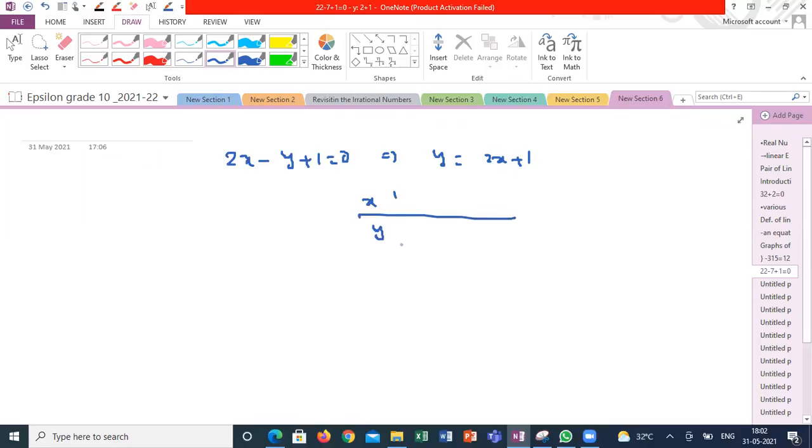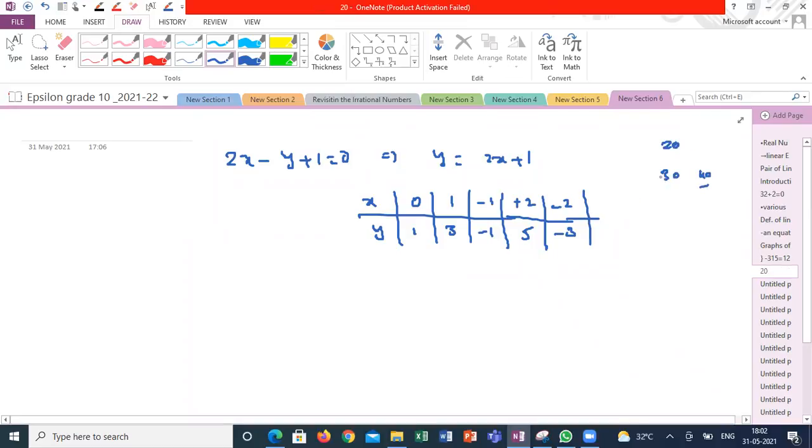X, y. If x is equal to 0, y is equal to 1. If x is equal to 1, y is equal to 3. If x is equal to minus 1, y is equal to minus 1. Correct? If x is equal to plus 2, y is equal to 5. If x is equal to minus 2, y is equal to minus 3. So out of these values, you will get a straight line. All these values are very simple. But if your values are coming 20, 30 and 40 and all, it was not so easy to trace the graph, correct?